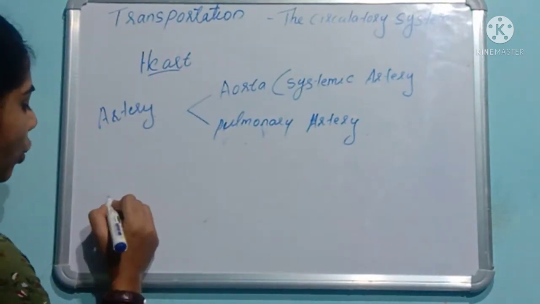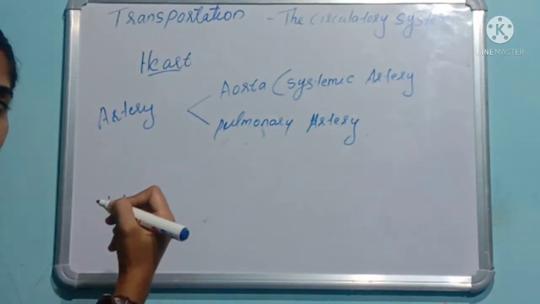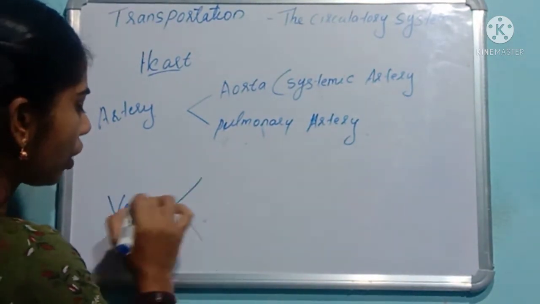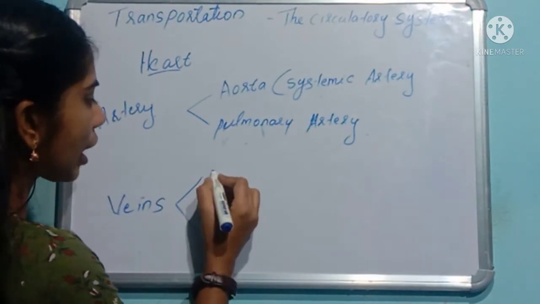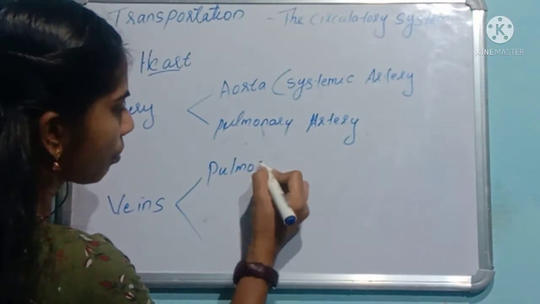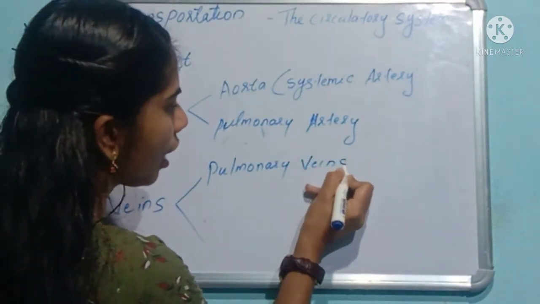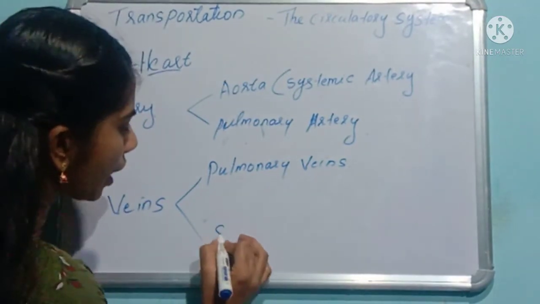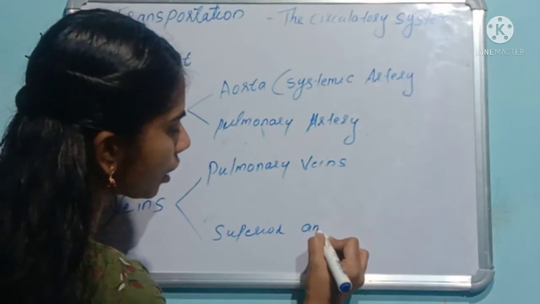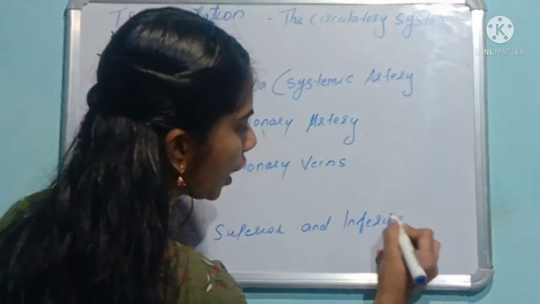And next, the veins. Veins help to supply the blood all over the body parts. Which veins are present? The pulmonary veins and the superior and inferior vena cava.